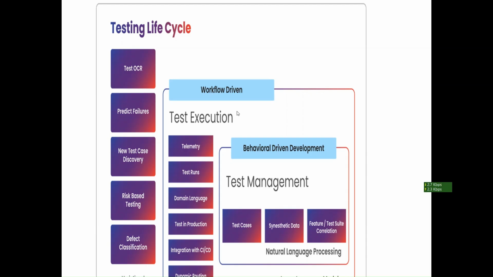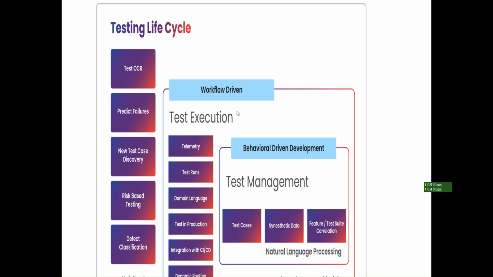Okay, so in the testing life cycle we have to test OCR, which means optical character recognition. It's a technology that enables extracting text from an image or a scanned document. If we want to extract text, we can do it with the help of an OCR. It also helps predict failures, discover new test cases, do risk-based testing and classification of defects. We can write test cases, create a test sheet and correlate it. We can do test runs and integrate with CI/CD.